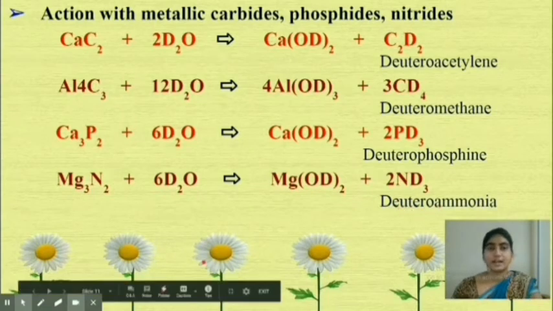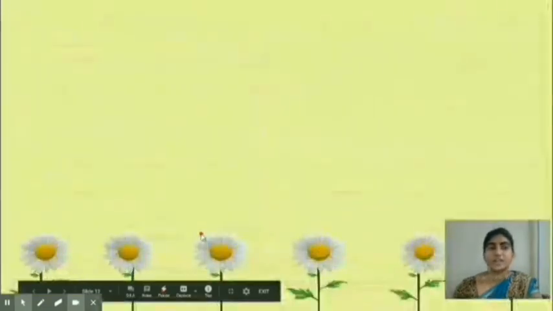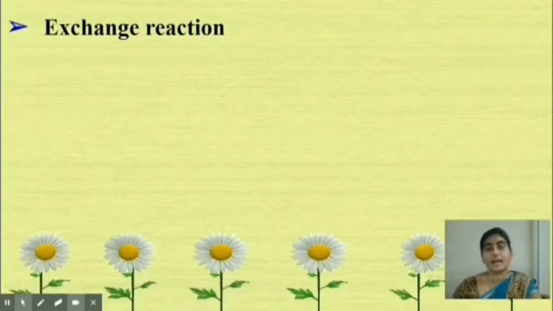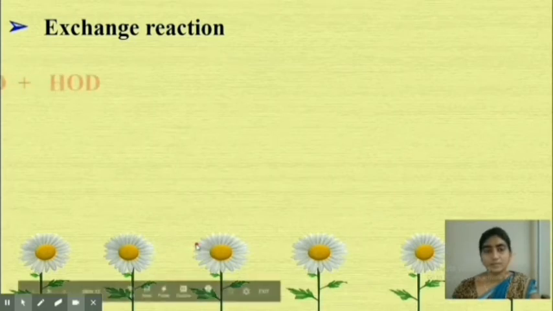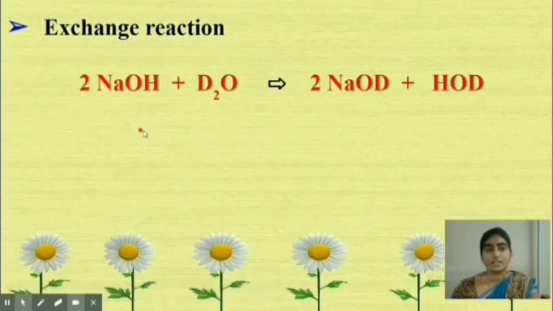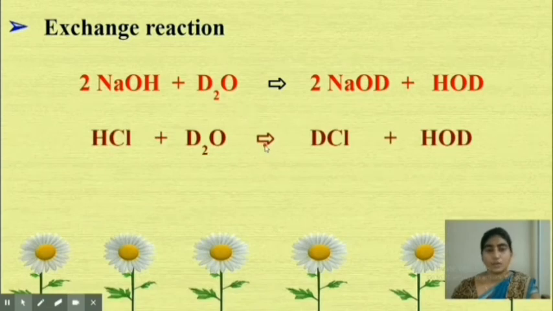So the next are the exchange reactions. In these exchange reactions, when we add hydrogen compounds into heavy water, the lighter hydrogen will be replaced by the heavier hydrogen. For example, we have reactions like this. HCl plus D2O, it forms DCl plus HOD. So the lighter isotope will get replaced by the heavier isotope.